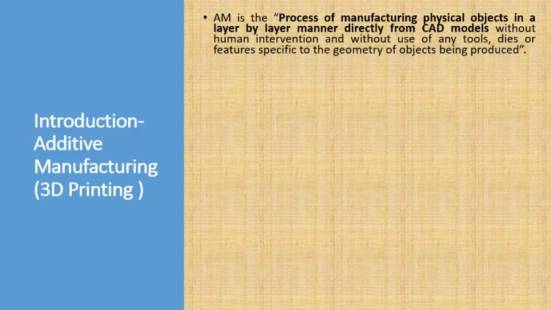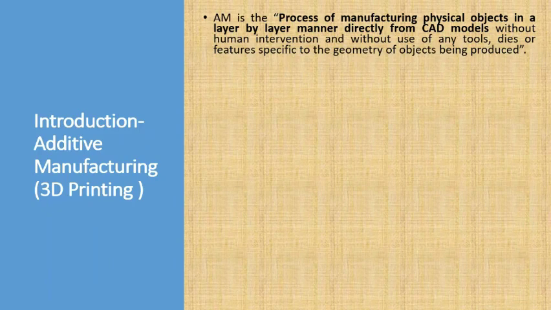First step, make the idea. Second step, design the component. Third step, print. That is, it will print directly from the CAD model, that is the 3D model, in a layer by layer manner. That is why the name is given as additive manufacturing. Additive manufacturing, in the sense, means adding layer by layer manufacturing.